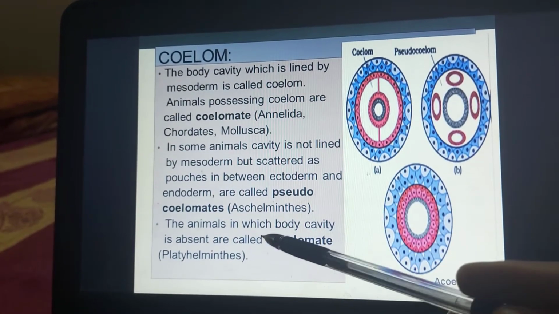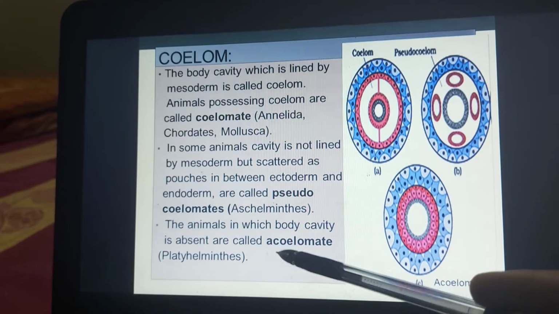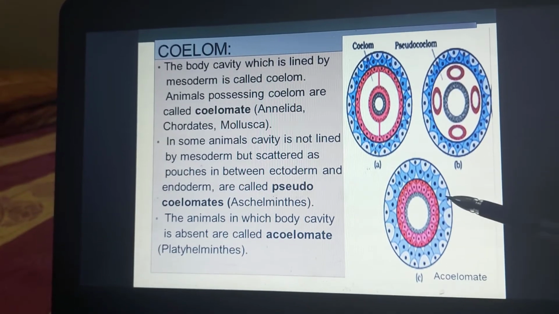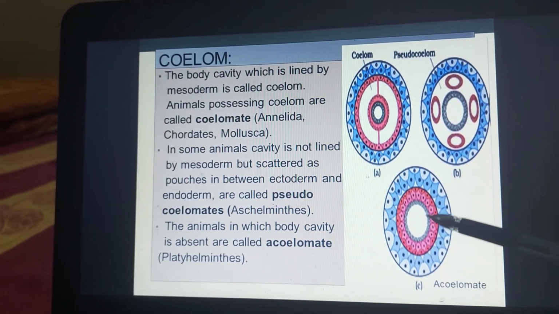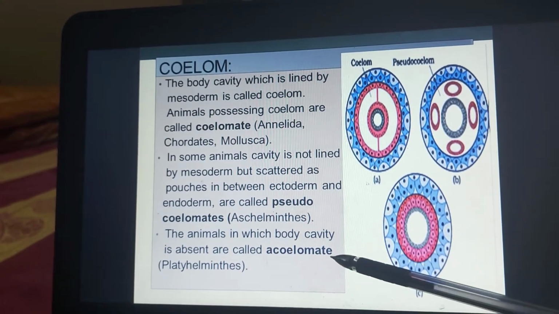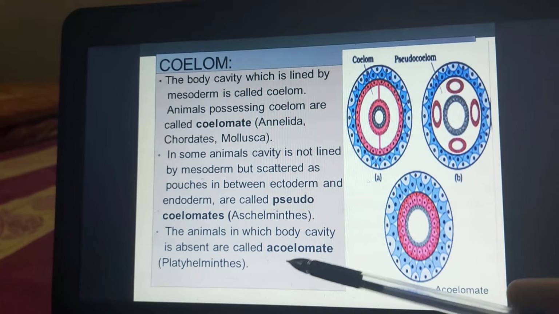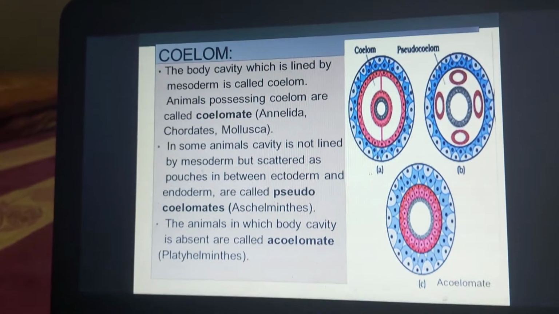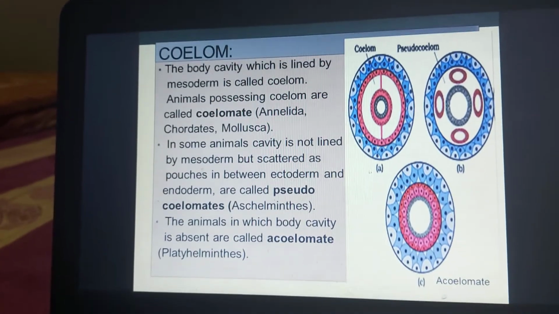And then the next one is the body cavity is absent. So here you can see in this case there is no body cavity, ectoderm, mesoderm and the endoderm. There is no differentiation in the mesoderm, so they are called as the acoelomates. And we have the example of Platyhelminthes. This is all about your coelom.